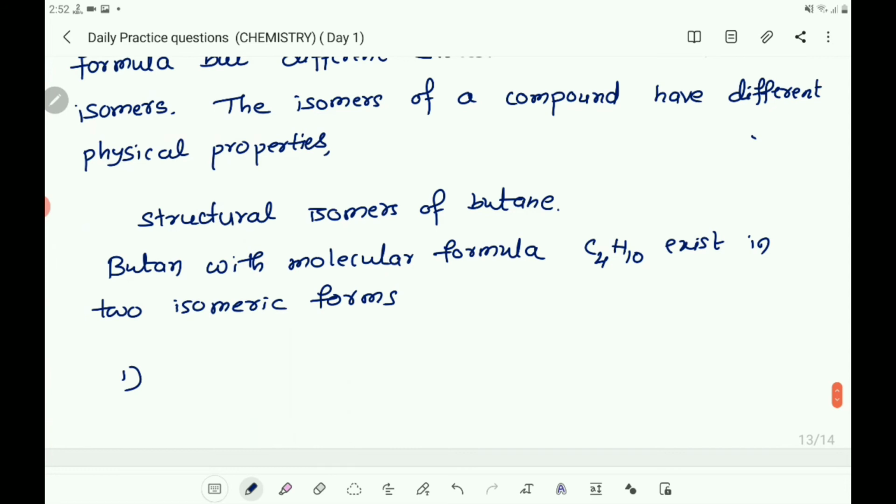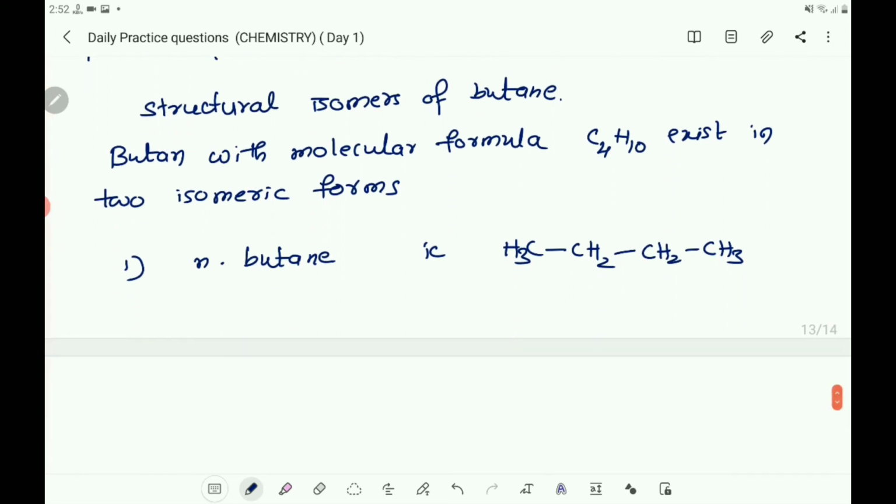First one, n-butane. You write n-butane. That is, its structure is CH3, CH2, CH2, CH3, a straight chain. That is n-butane.